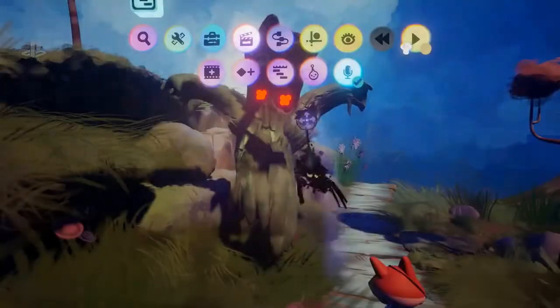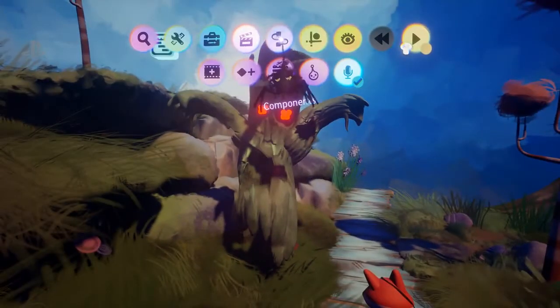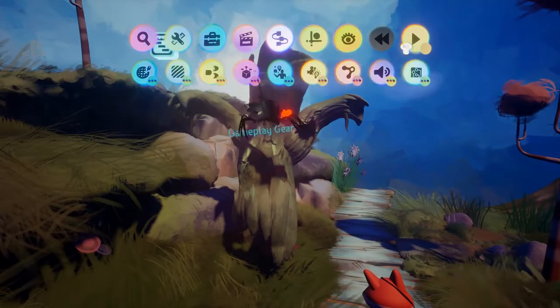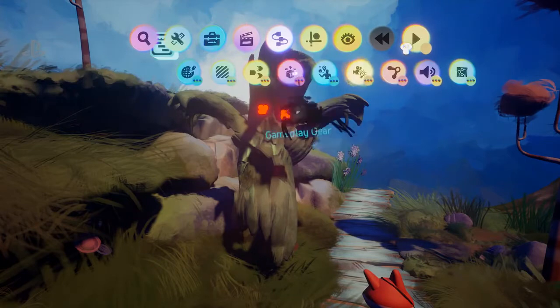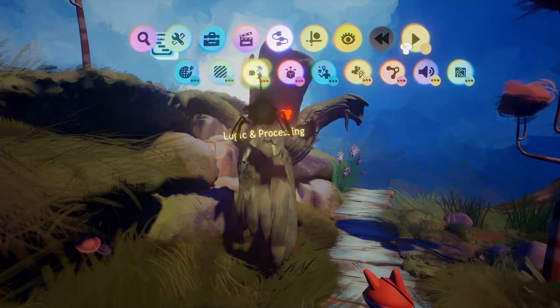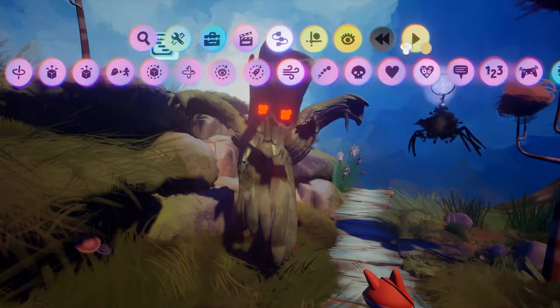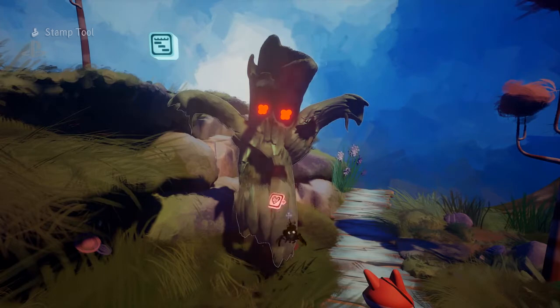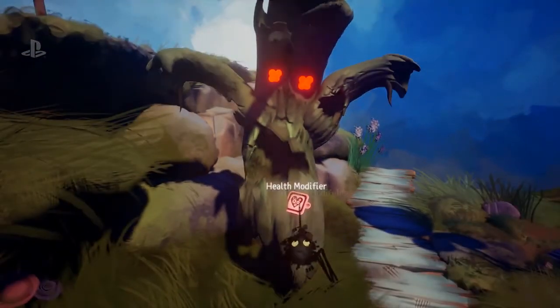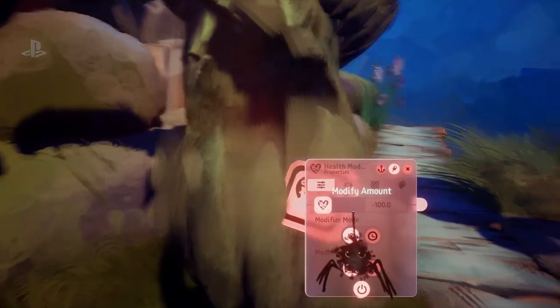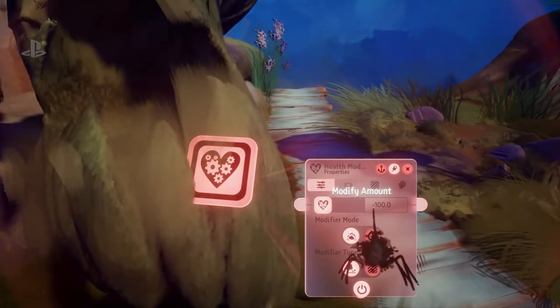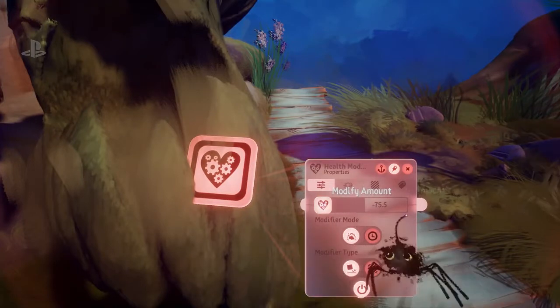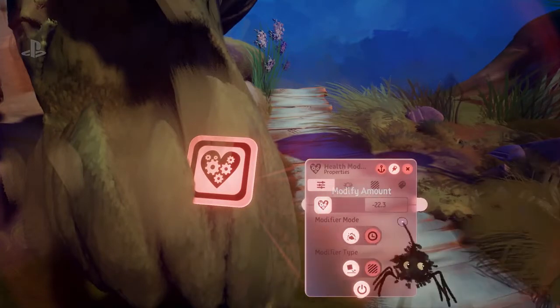So let's go a little step further. Let's make it actually dangerous. Let's make it take health off the character. Oh. Because I don't think we've ever shown anything like that. So that's really easy. If I go into my components here, this is all the various sort of gadgets and components and things that you can use to make logic and rules. Wow. So if I go into, I think it's in there, health modifier. Here we go. So all I need to do is attach this to this object, like that. And now anything that bumps into this thing is going to get its health modified. So if I just open this up, currently it's going to take away 100% of your health, which is a bit mean. So let's make that a bit less, maybe about a third or something.